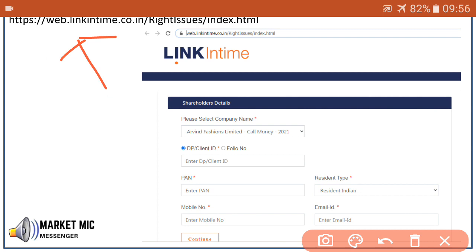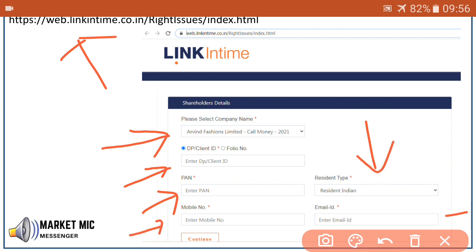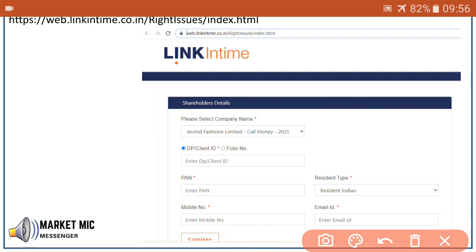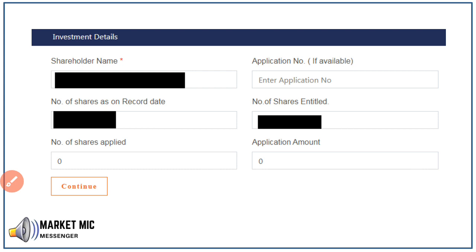So once we go to that link, that is the registrar's website, which is the web application portal to make our payment. We have to select the Arvind Fashion Limited Call Money 2021 from the drop down, and then enter our details like DP client ID, PAN number (only resident Indians can use this mode of payment), mobile number and email ID, and then click the continue button.